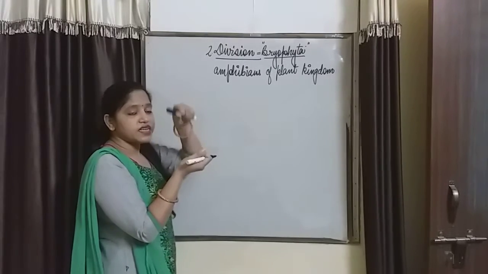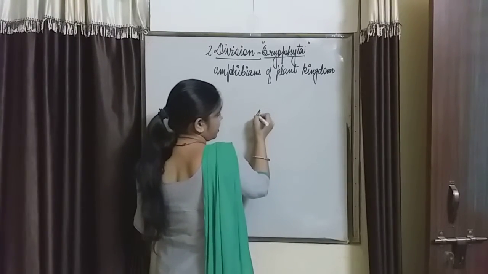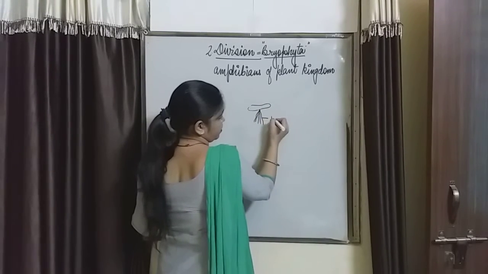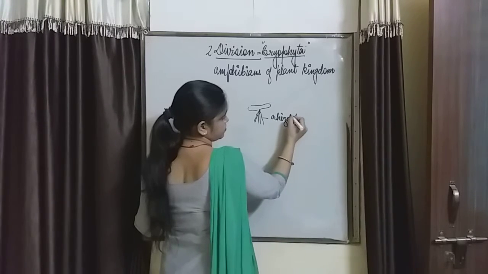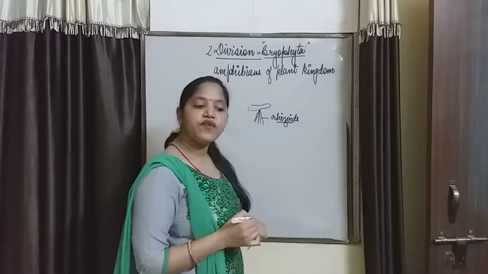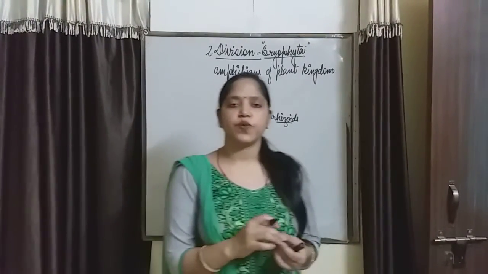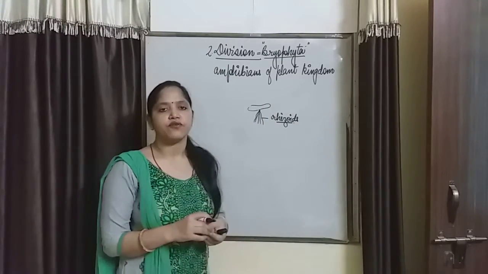They attach to the substratum by means of unicellular hair-like structures. These structures are said to be rhizoids.